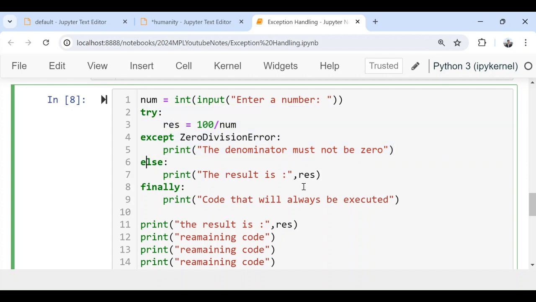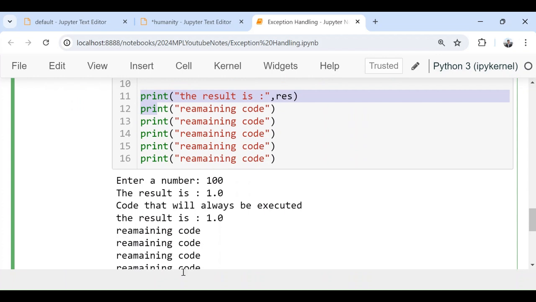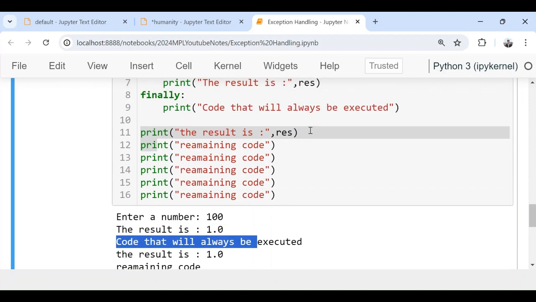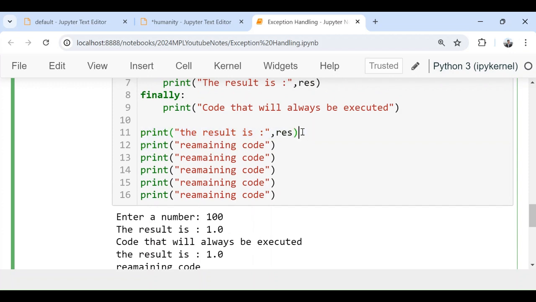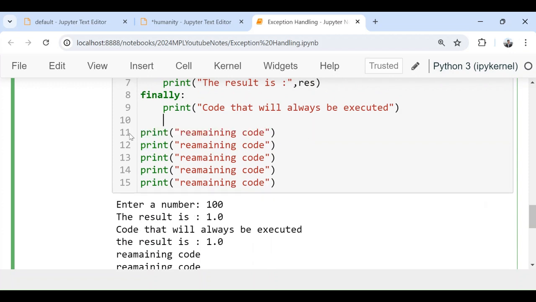It will print the result as 1, and then this line of code will be executed, and the remaining code will be executed. Let's see. Yeah, it's the same thing. It is saying the result is 1, and then the code which always will be executed. I have printed the result 2 times, so it's again printing the result. So let's remove it from here.